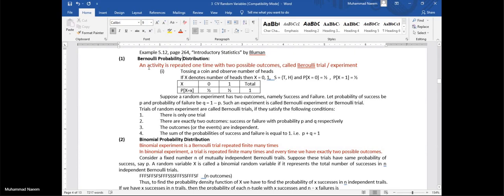It is a single activity which has two possible outcomes. This is called Bernoulli. And this activity is called Bernoulli trial or Bernoulli experiment.